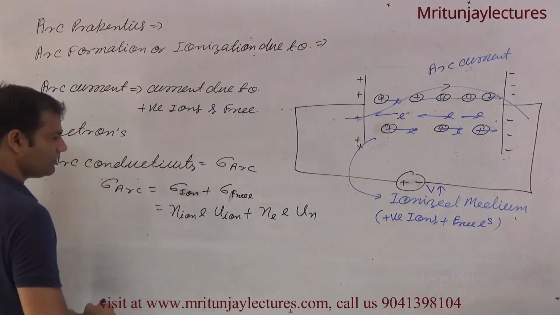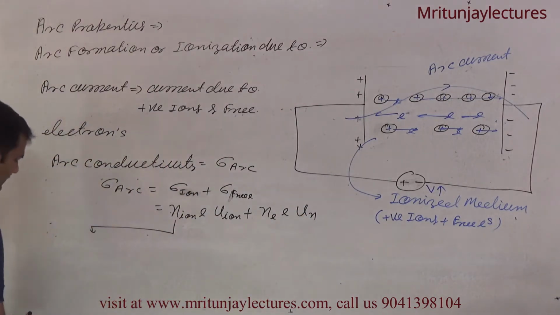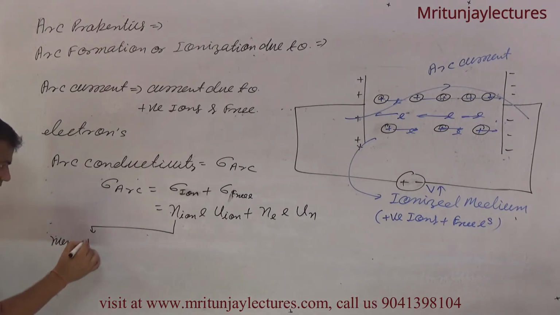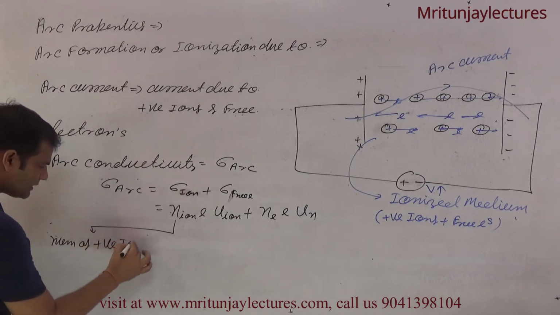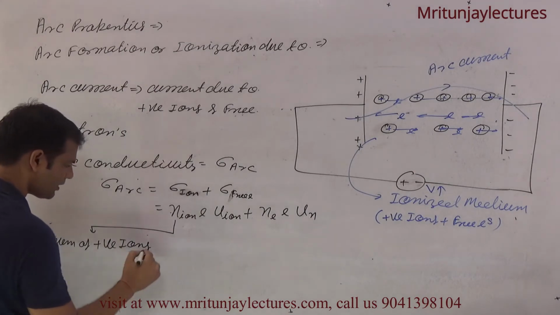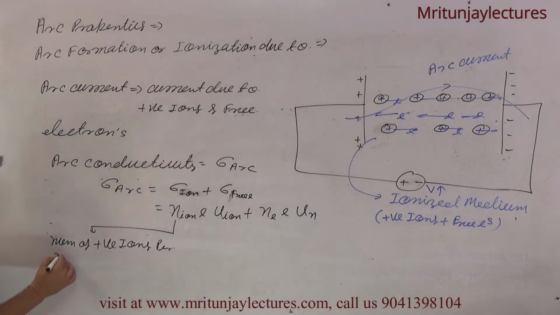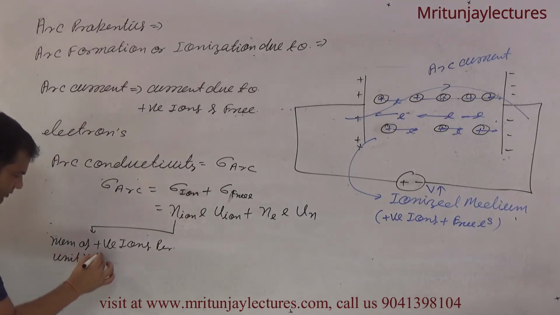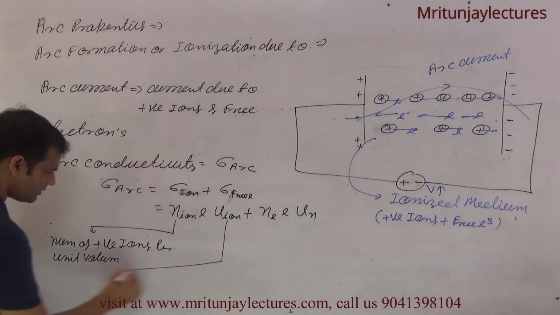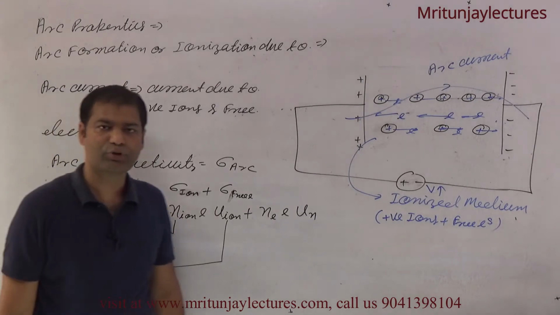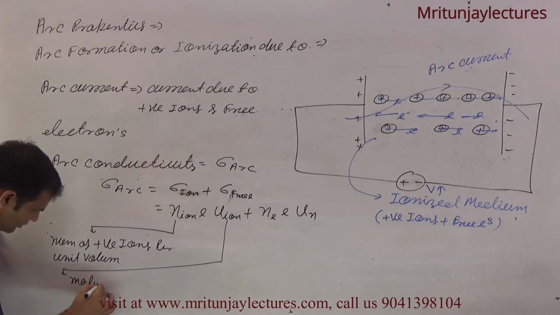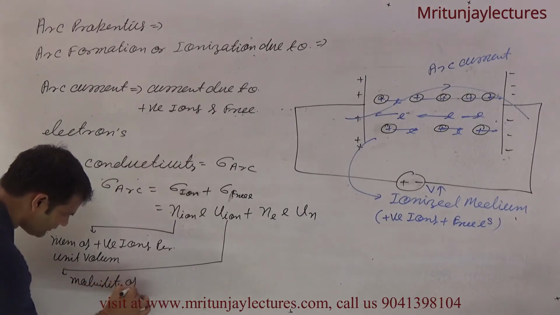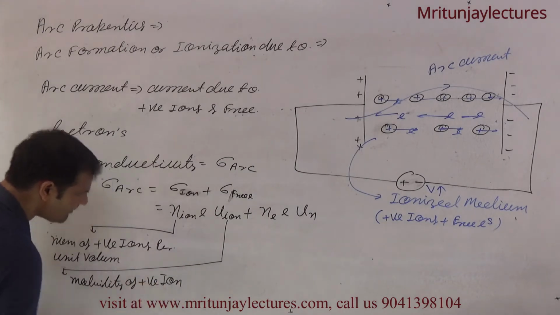If any doubt, write that this is the number of positive ions per unit volume. And I know what about e? e is 1.6 into 10 to the power minus 19 coulomb, and mu i is the mobility of positive ions.